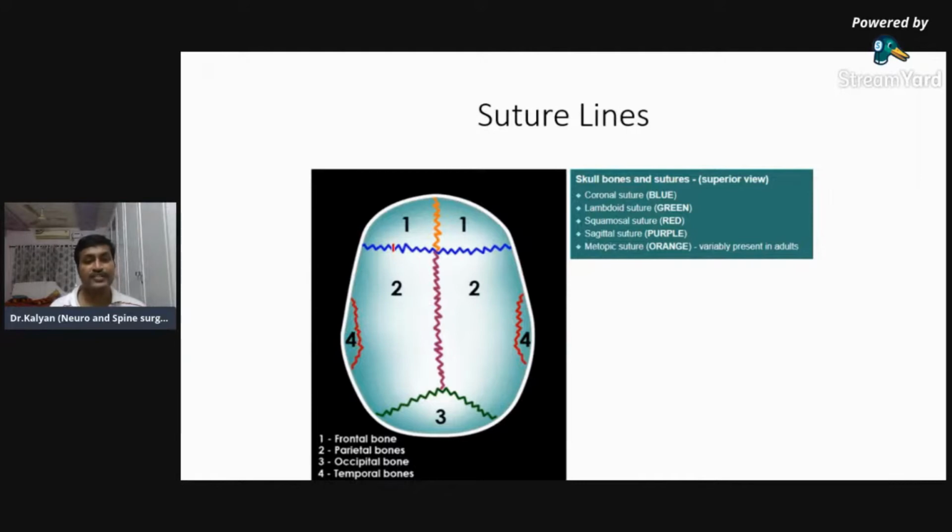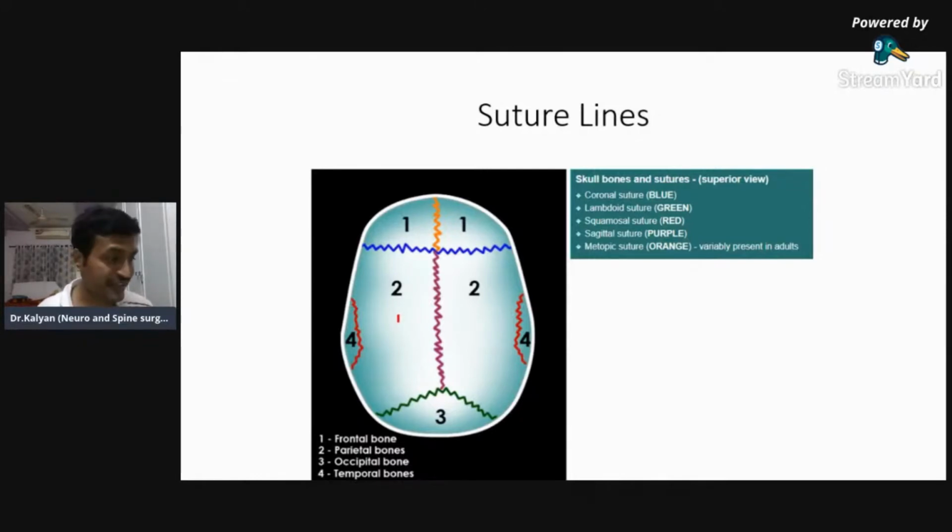So what does the coronal suture do? It separates the frontal bone from the parietal bone. What does the sagittal suture do? It separates both the parietal bones. And what does the lambdoid suture do? It separates the parietal bone from the occipital bone. And what does the squamosal suture do? It separates the parietal bone from the temporal bone.